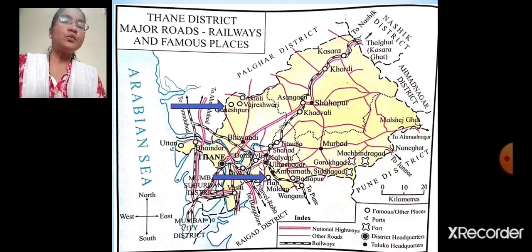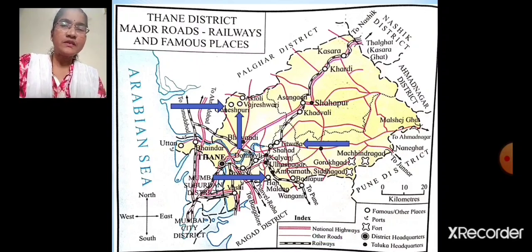This one is Ganeshpur. This is Vajreshwari. This Vajreshwari is famous for Vajreshwari temple. Then this one is Titwala. Titwala is famous for Ganesh temple.